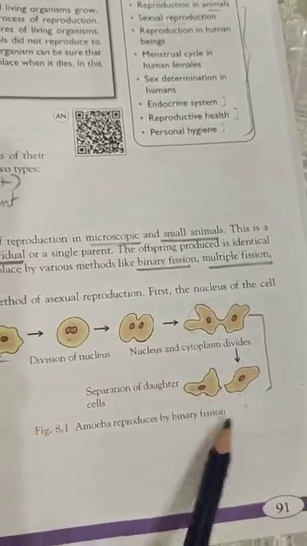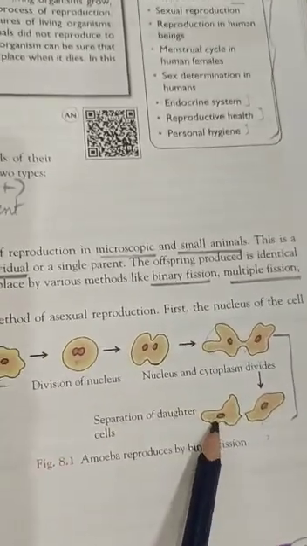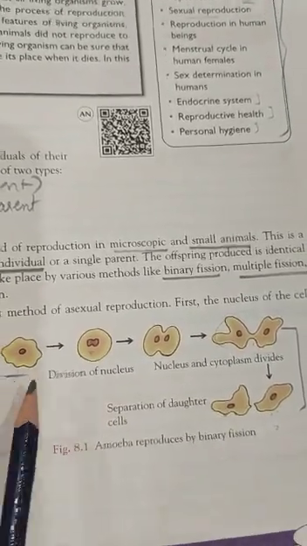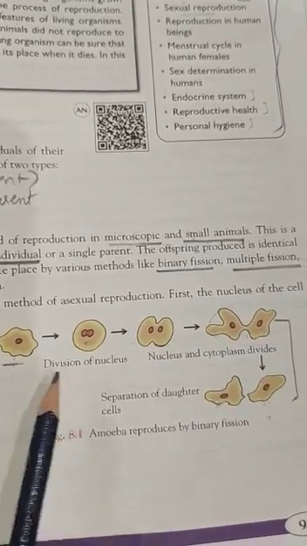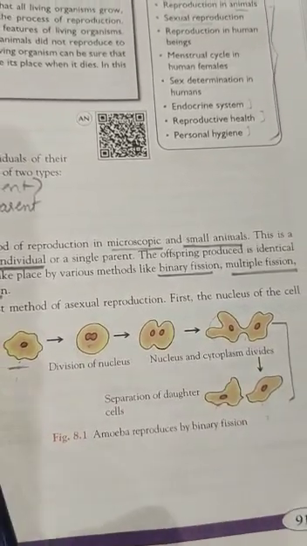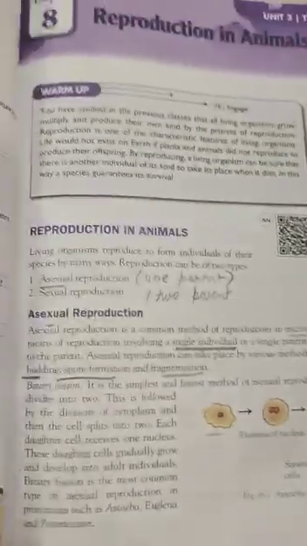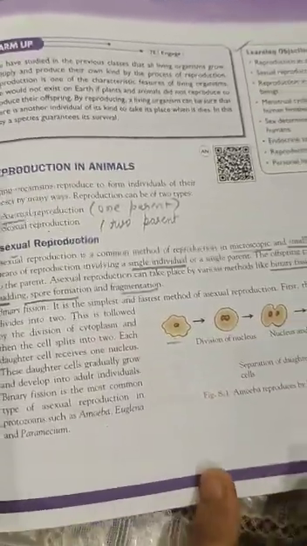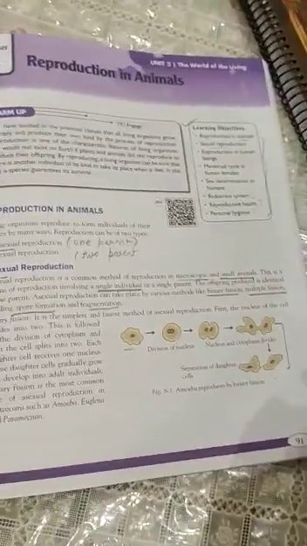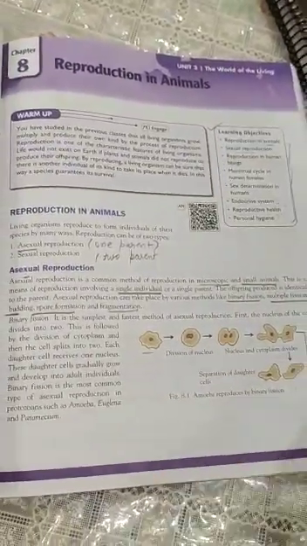Then the same process begins again. These daughter cells grow and develop into adult individuals, and this is the most important example of asexual reproduction. There are some more examples, like paramecium, that you can write.